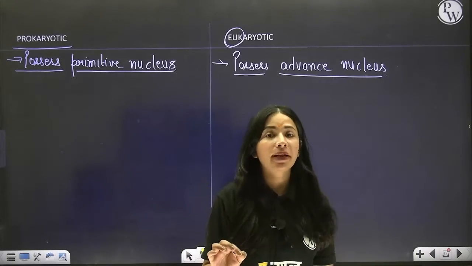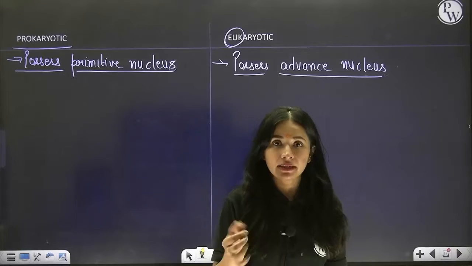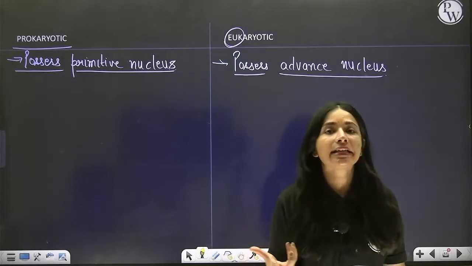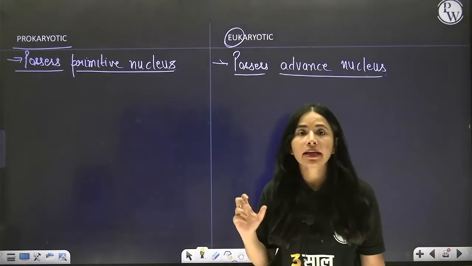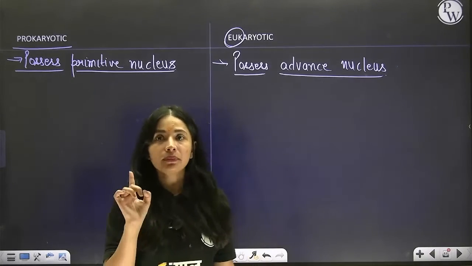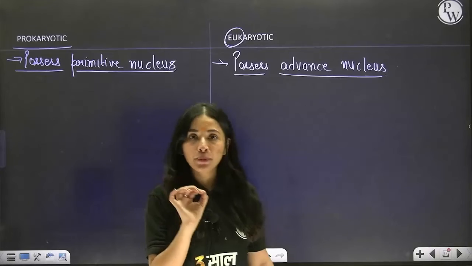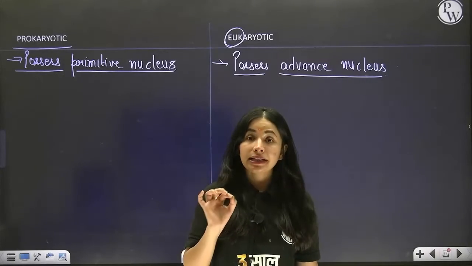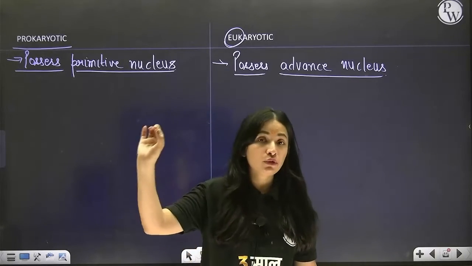Primitive means, beta, the genetic material. See, nucleus carries genetic material, in the form of chromosome. Correct? Now, in case of prokaryotic cell, they possess primitive nucleus.